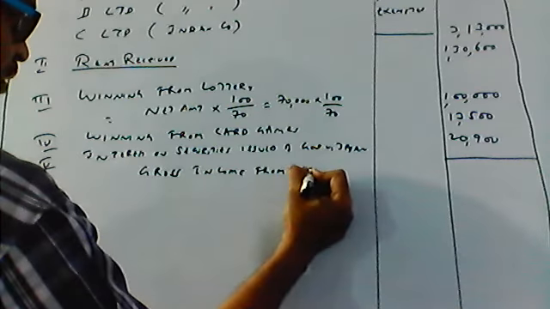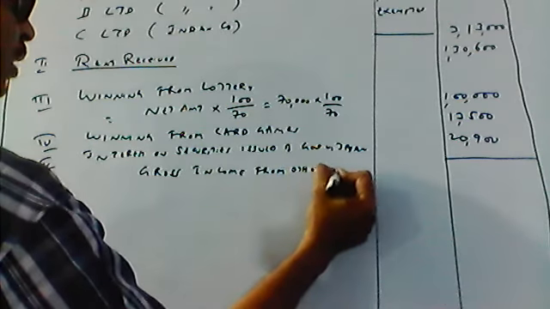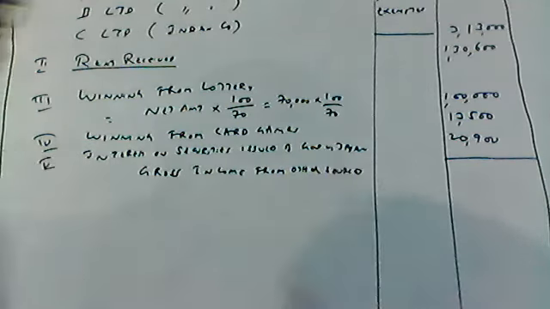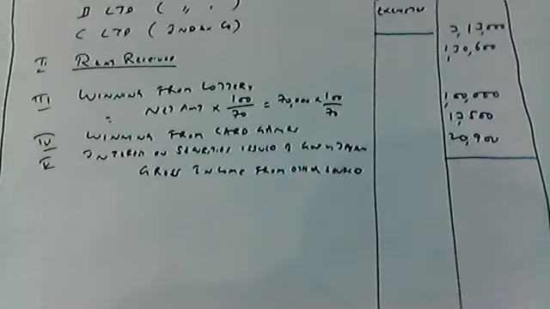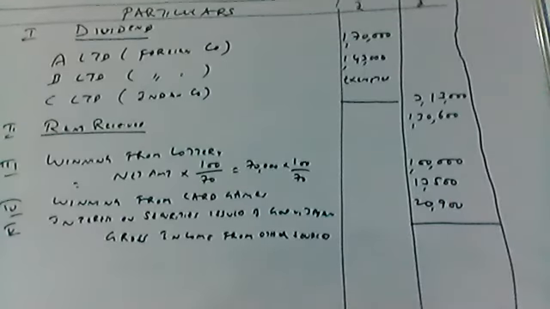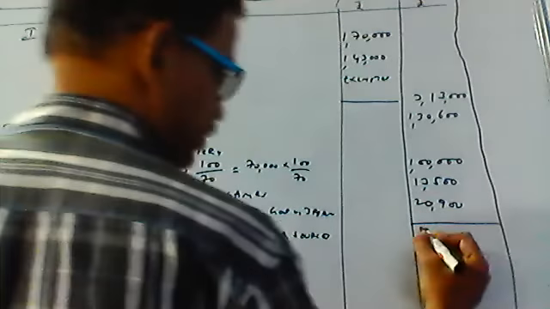Add up all the outer column values here and please tell me the gross value. So you will get gross 5,78,000.